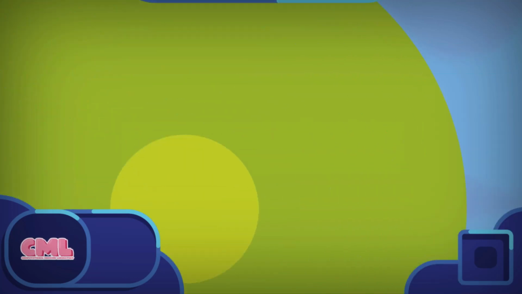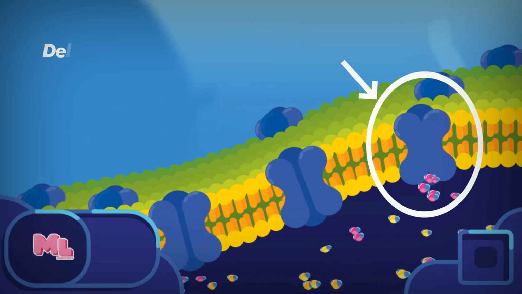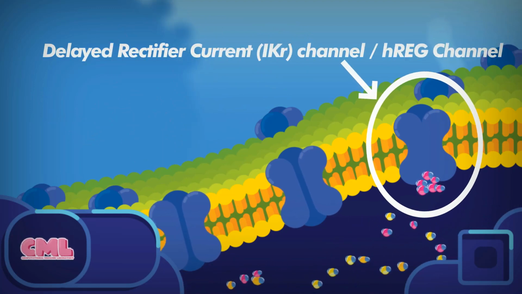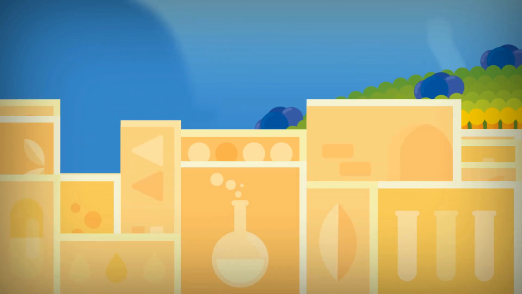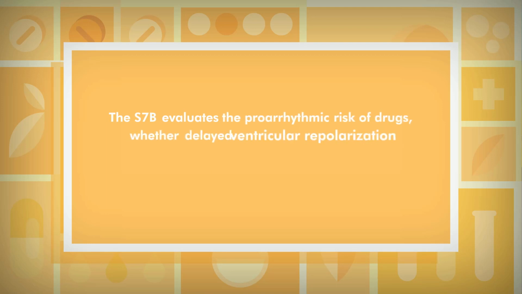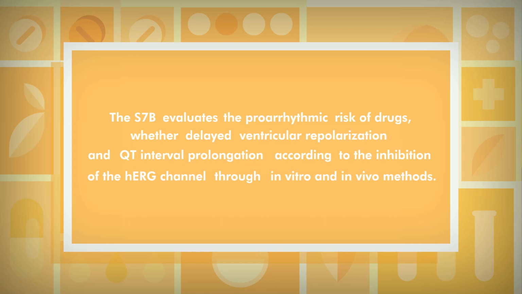The most common mechanism of pharmacologically occurring QT interval prolongation is blockade of the delayed rectifier current channel, which is also known as the hERG channel. Therefore, as a non-clinical guideline, the S7B evaluates the proarrhythmic risks of drugs, whether delayed ventricular repolarizations and QT interval prolongations, according to the inhibition of the hERG channel through in vitro and in vivo methods.